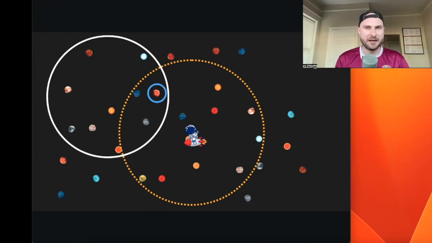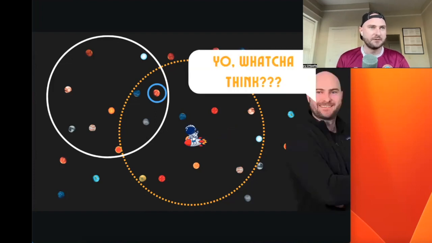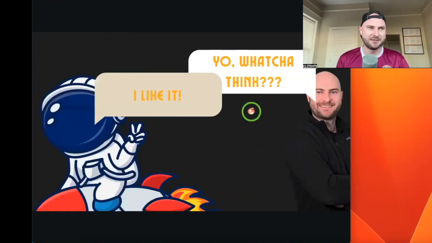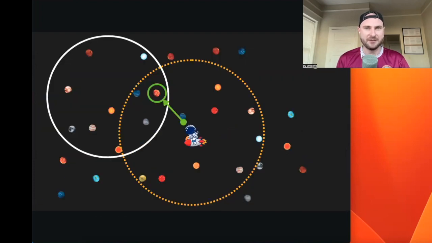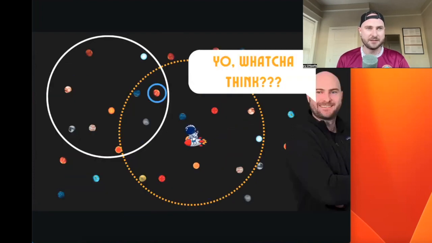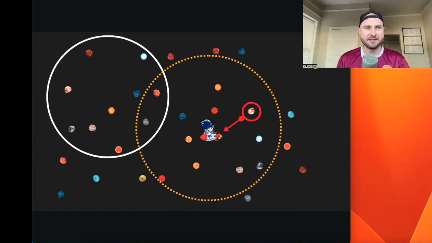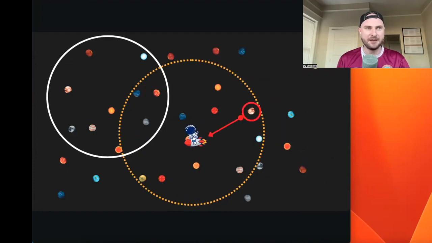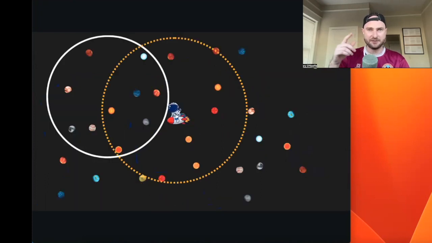Now let's pick another planet at random. Again, we don't know, we do this at complete random. Again, we go ask the astronaut, what do you think? Do you like this piece of content? He likes it. And if he likes the content, he gets moved a little bit closer to that planet. So back and forth over time, it's that same process. If they dislike stuff, we push them away. If they like stuff, we push them close to it. And that's the gist around this algorithm.